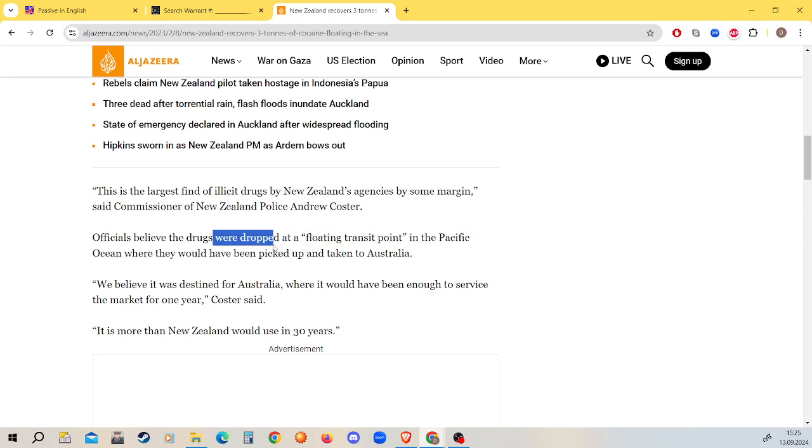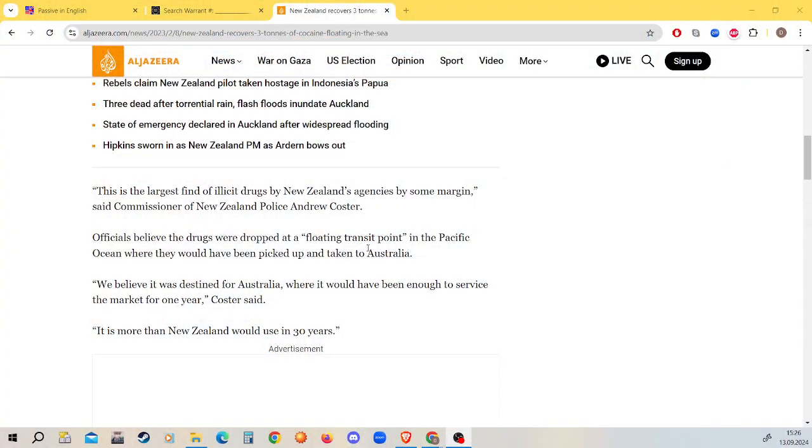Is this passive? Yes, it is. Remember my question earlier, who dropped it off? We don't know. In the same way that the police would say the car was stolen, the bike was found, the man was arrested, we don't know who did these things, or we don't care. Or it's very obvious. Like, who did the arresting? I wonder who arrested the man who was stealing the stuff. It was probably the police. The drugs were dropped off probably by the criminals. Do we need to say who did it? No, we do not. That's why this is passive.